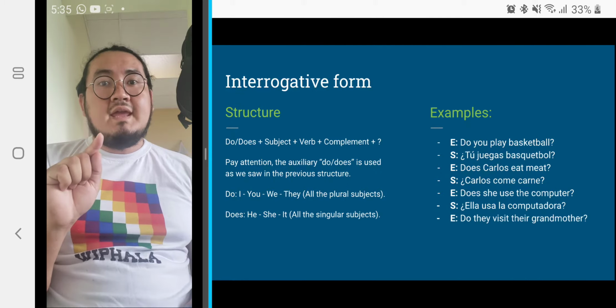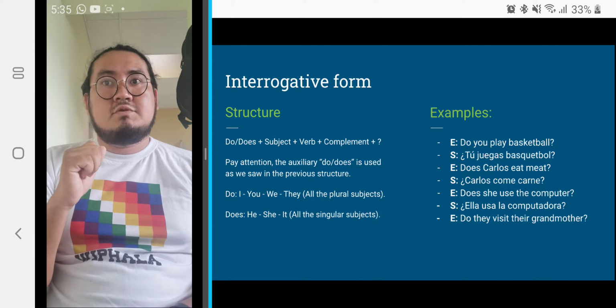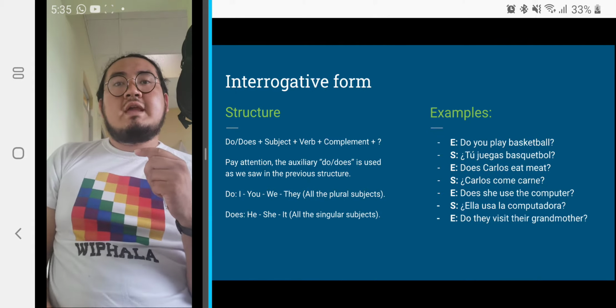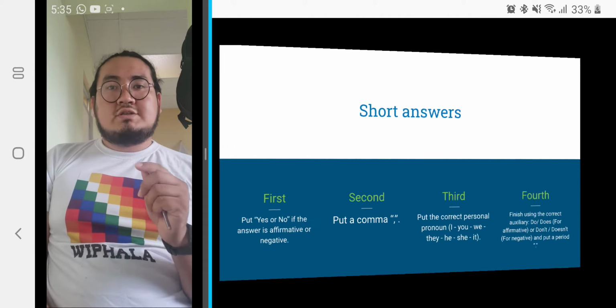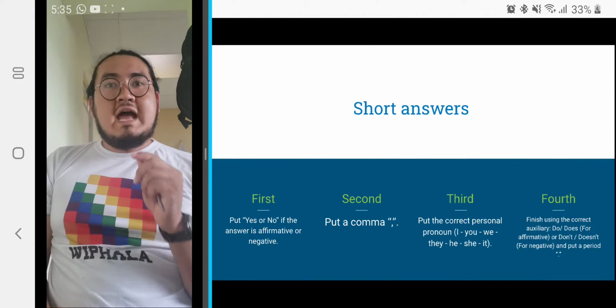They, we know that works with do, okay? So, do they visit their grandmother? That's it. So in here we have this part. Those are called yes-no questions. To yes-no questions we answer with short answers.